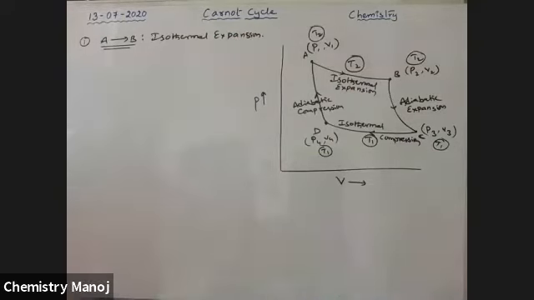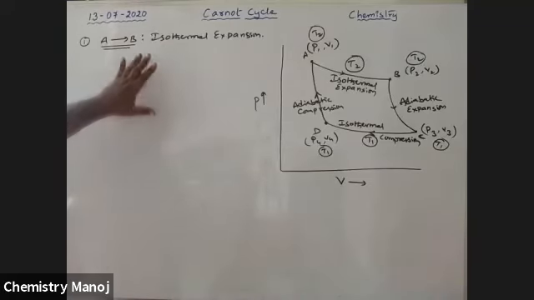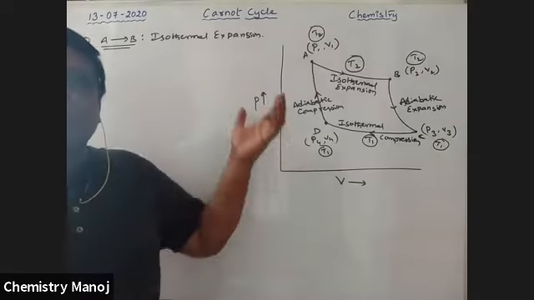Volume increase, expansion. So initial pressure P1, V1, final pressure P2, V2. Now the work done here is isothermal expansion work. Isothermal expansion means work is done by the system.